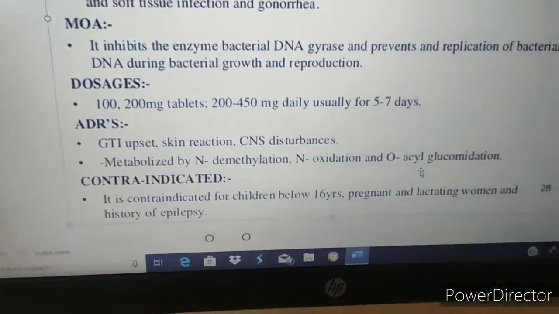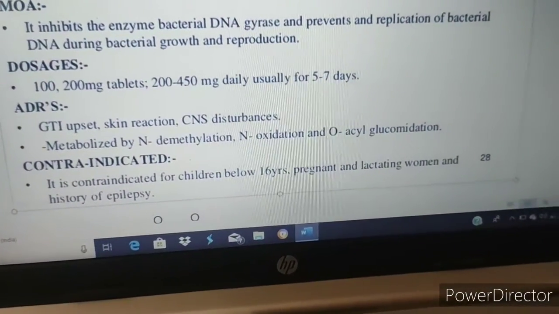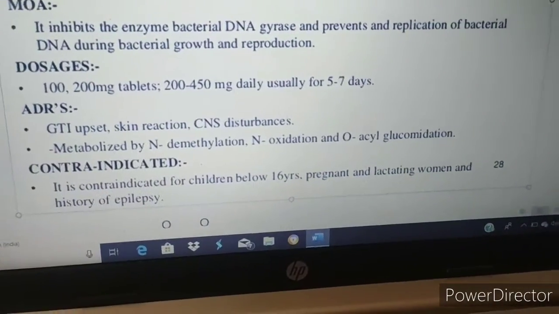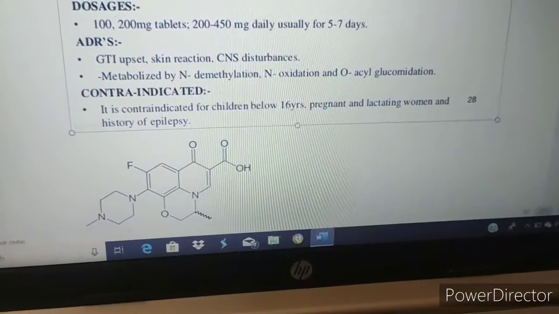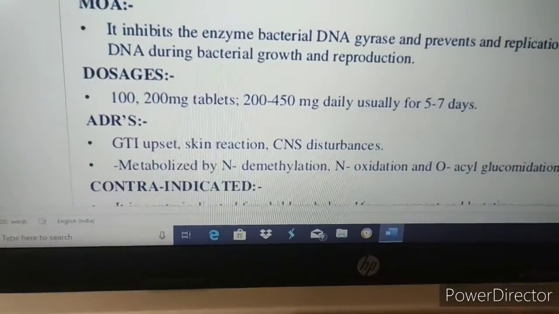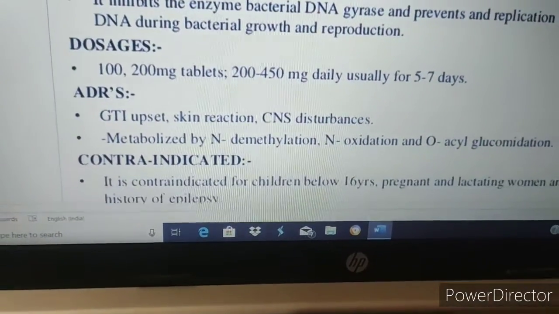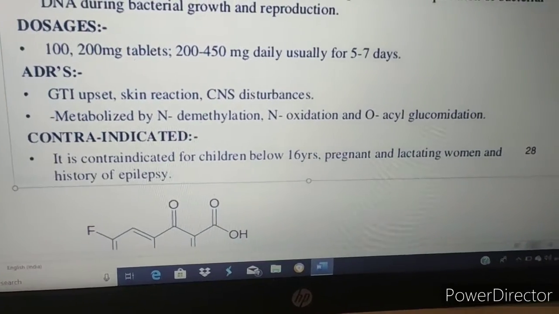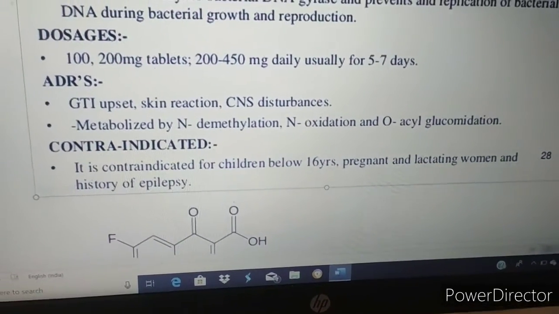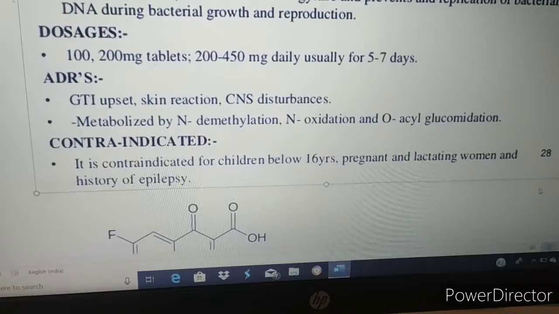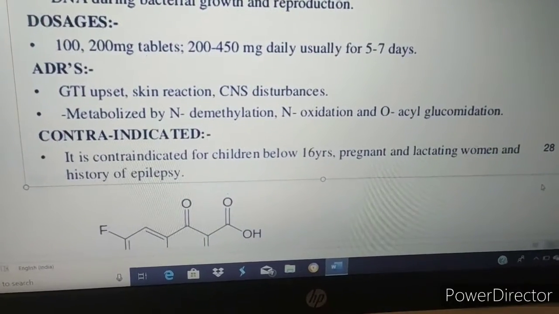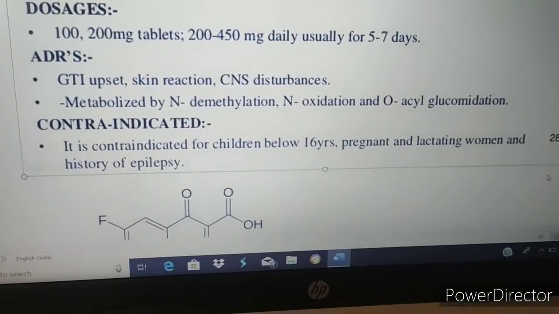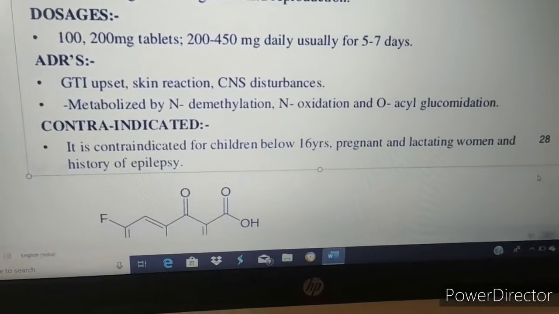Contraindication: this drug is generally contraindicated in pregnant and lactating women and children below 16 years, and in patients with a history of epilepsy.